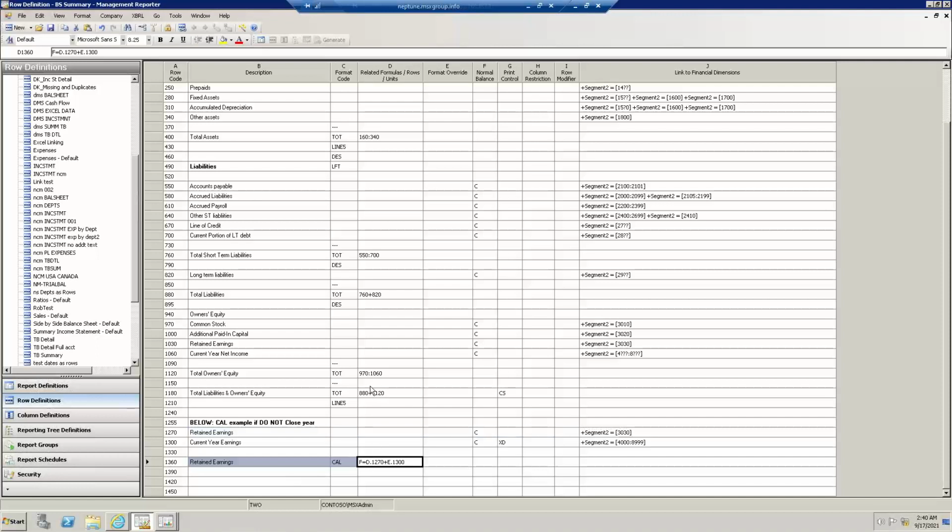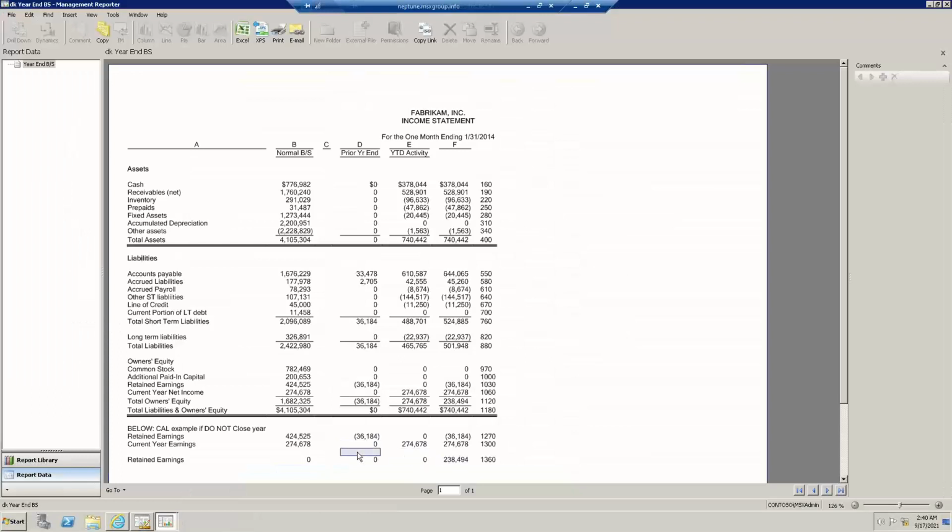Now, finally, most formulas inside the system do not require a specific cell calculation, but here's an example of such. If you refer to a single cell or column, in my example I'm going to refer to column F. Notice it says I'm going to add what's in column D for row 1270, which is retained earnings, and column D is really the prior year, plus column E, which is the current year, row 1300, current year earnings. And if I go back to the report, I'll requote what I just did through the formula.